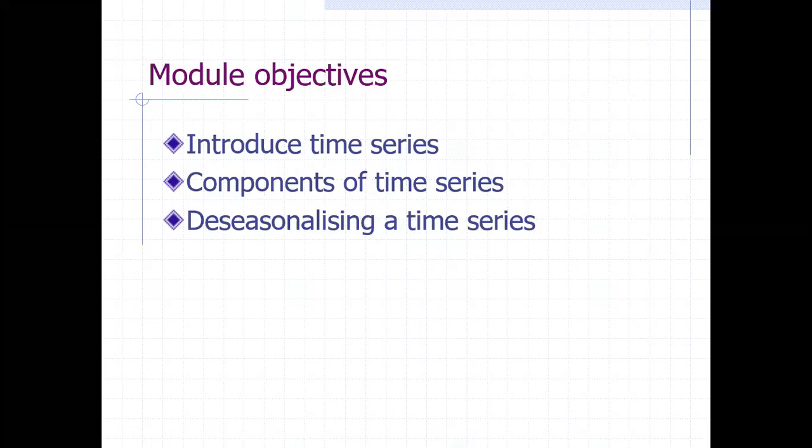So have you got the idea about the time series, cross-sectional and panel data? So these are the time-dependent data. So today's module, we will discuss about time series only, how this time series can be used for forecasting.